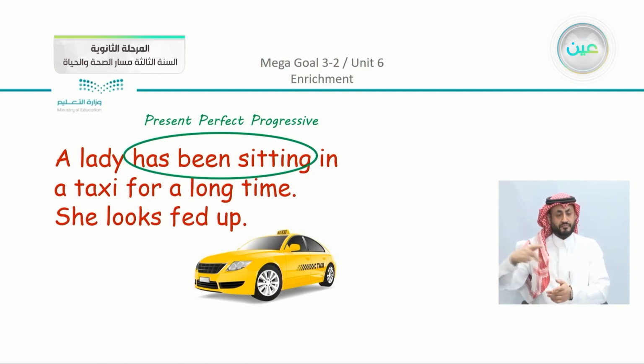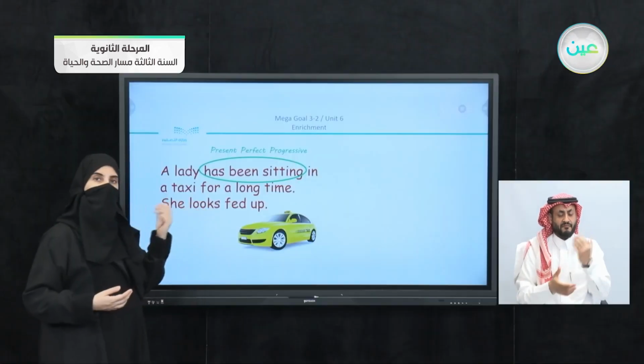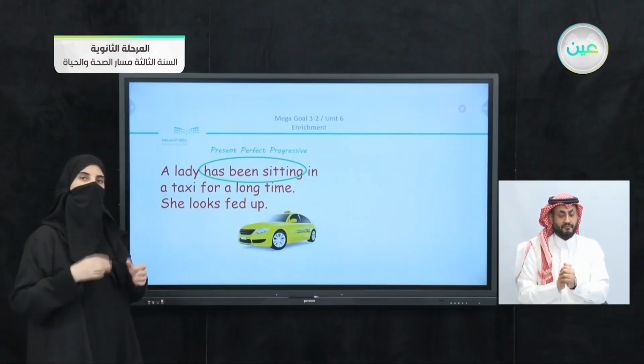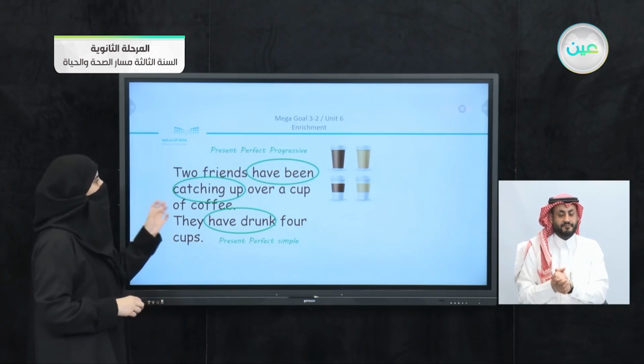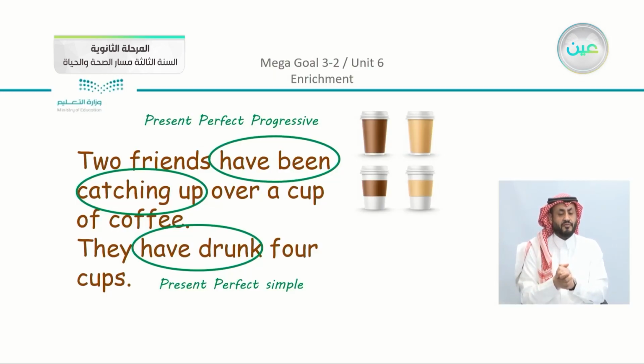Now what did you notice here? That we have here the progressive verb, and before it we have been. So it is necessary to use been with the progressive. Two friends have been catching up. It's the same thing. We have here have been catching up over a cup of coffee. They have drunk. Now notice here, because we didn't use been in the other part, we have used the past participle. So you can see that we have two different structures. We have the present perfect simple, as we mentioned, and the present perfect progressive.